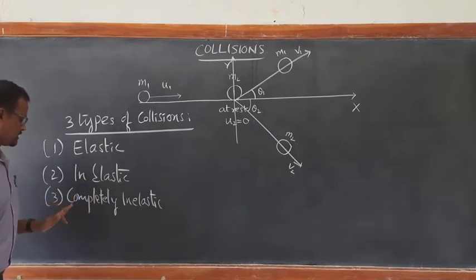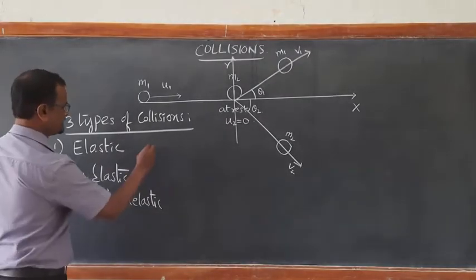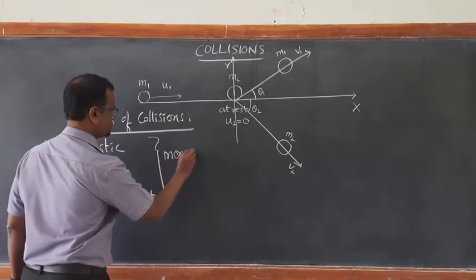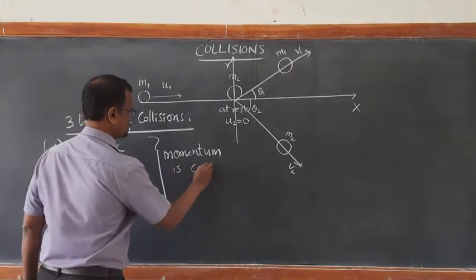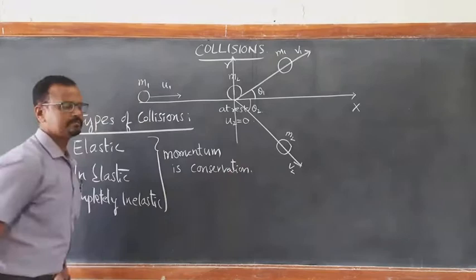So the third and second together are both inelastic collisions only. In all these three cases, momentum is conserved. Conservation of momentum is observed.